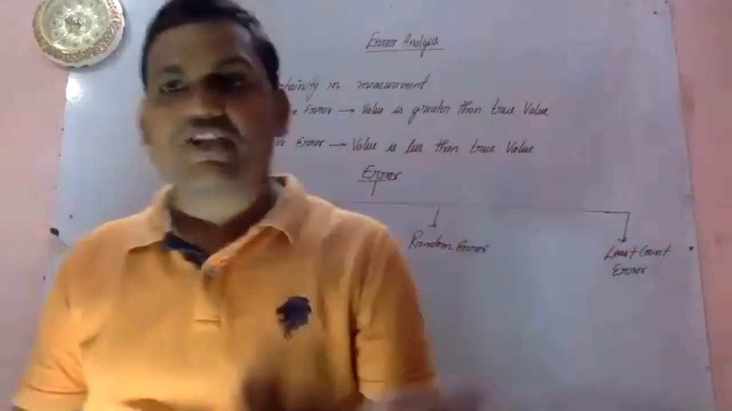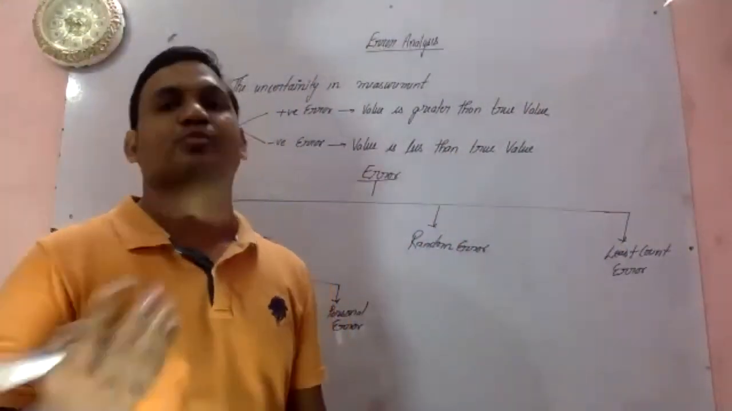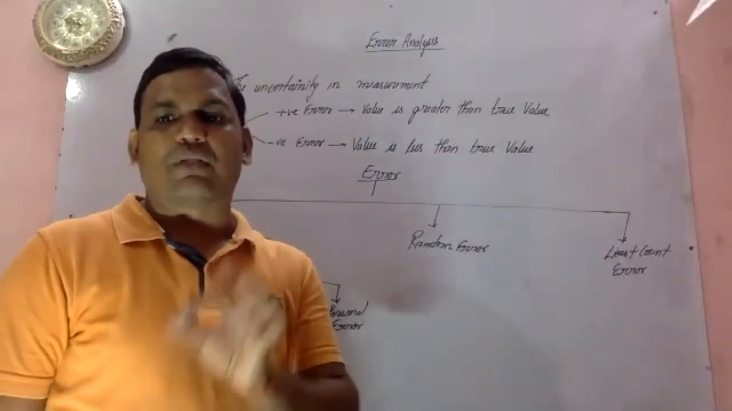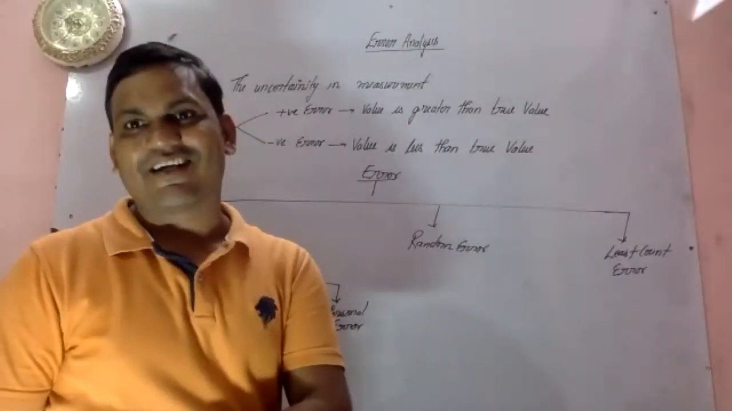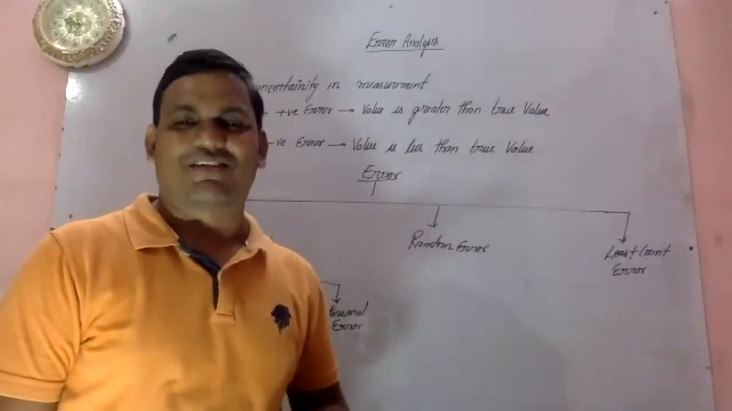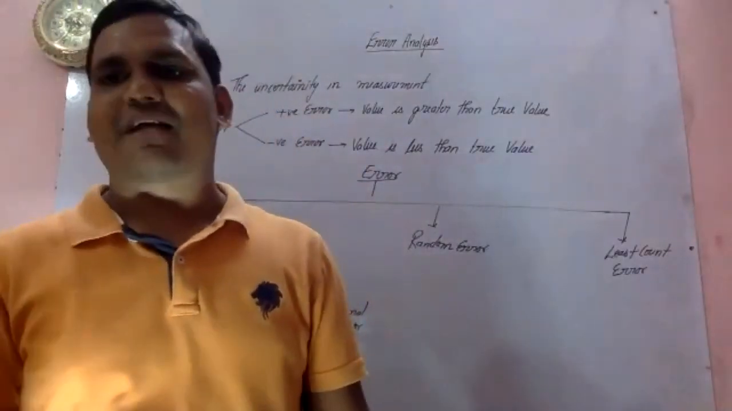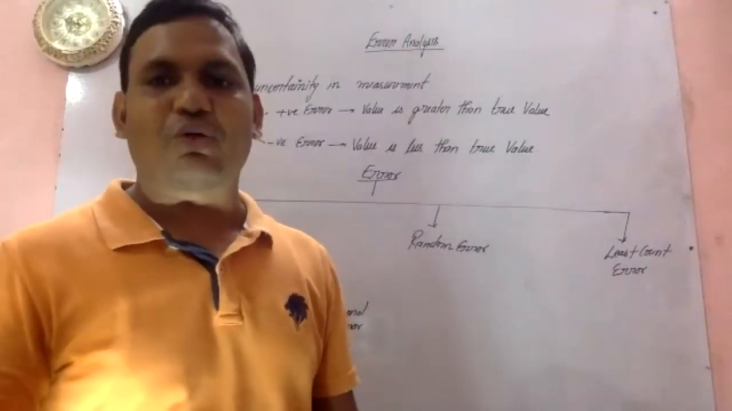Coming to the least count error. So what is least count? Least count is the minimum value that can be measured by any instrument. Something which the measuring device cannot do beyond that is the least count. Say you have a scale that can measure up to 0.1 centimeter.